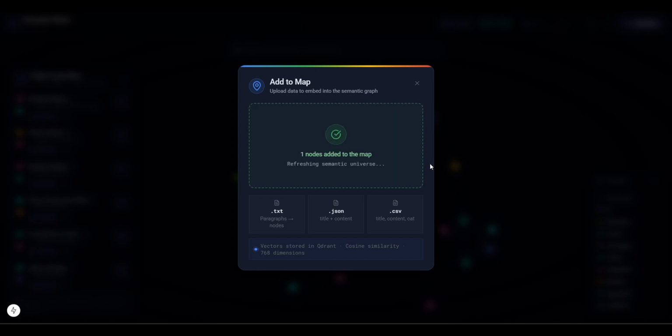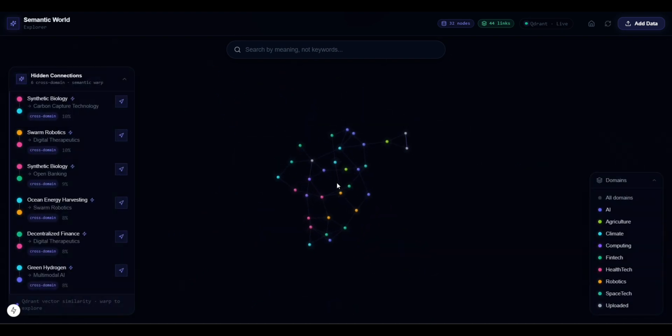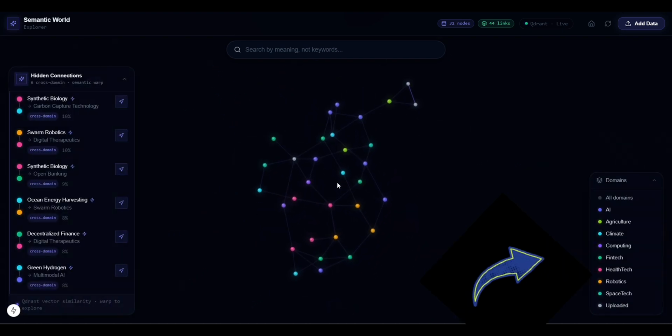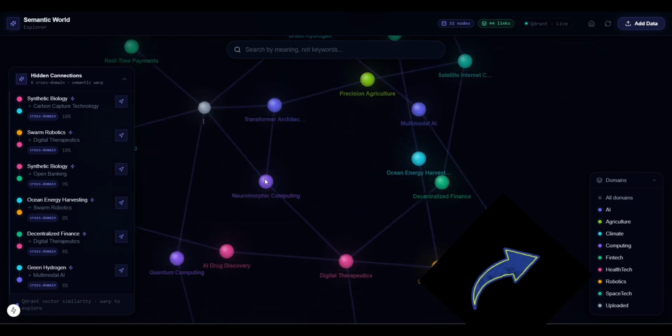So the semantic world continuously evolves based on meaning. You can already see different domains emerging naturally, like robotics, climate tech, finance, and healthcare.